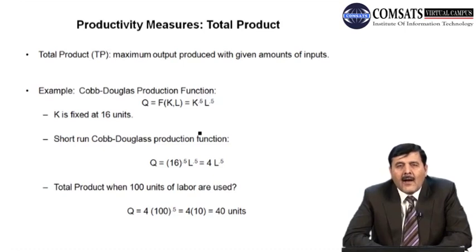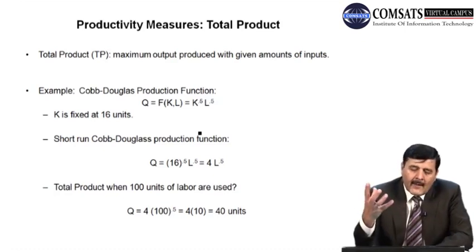So with the use of 16 units of capital which is fixed and 100 units of labor, the firm can produce 40 units of output. So this output is known as the total product. So total product is the maximum output produced with a given amount of inputs.